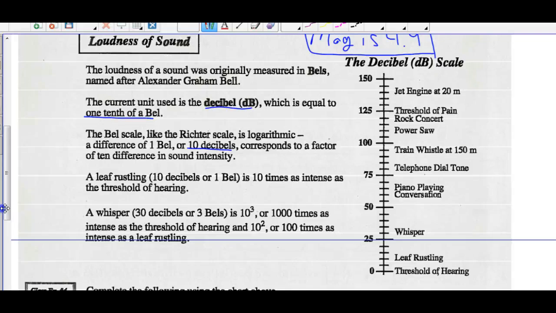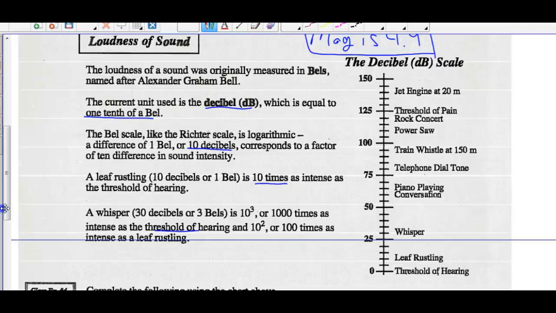So a leaf rustling is 10 decibels, or 1 bel, and it's 10 times as intense as the threshold of hearing. So again, everything's based on a scale of 10. A whisper, which is 30 decibels, is 10 cubed, or 1,000 times as intense as the threshold of hearing. And it would be 10 squared, or 100 times as intense as a leaf rustling. And you've got the decibel scale over to the right.